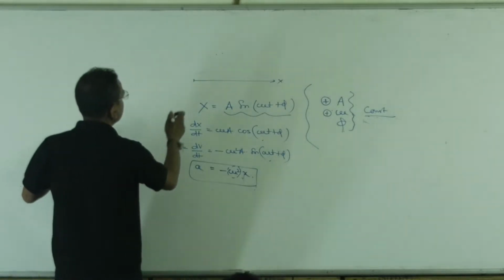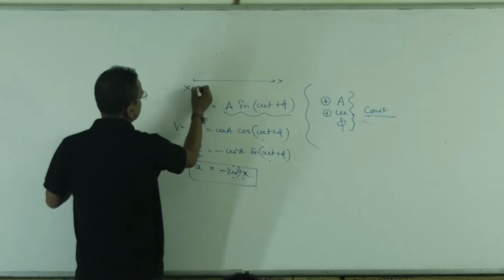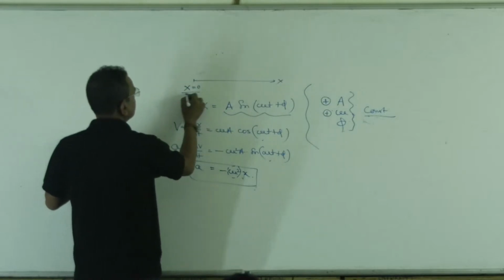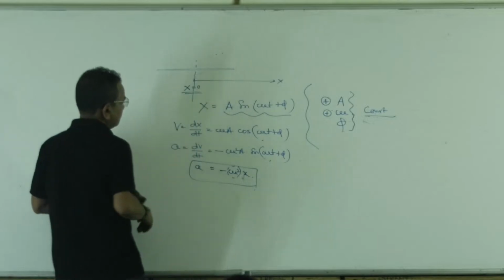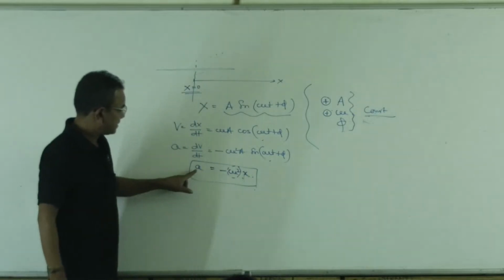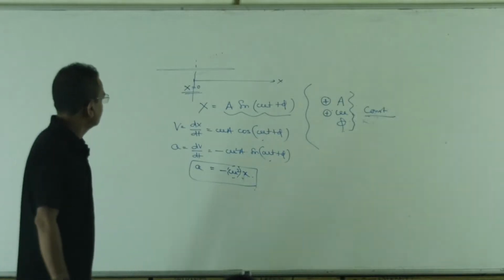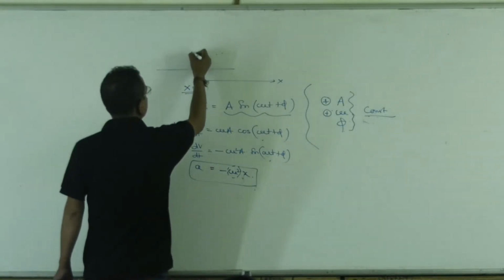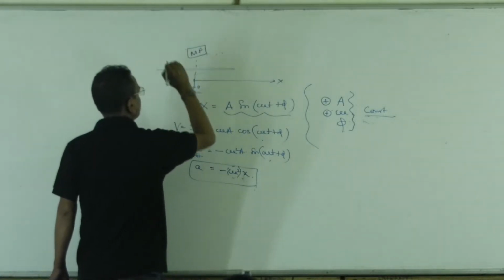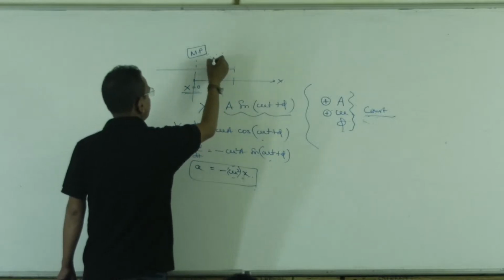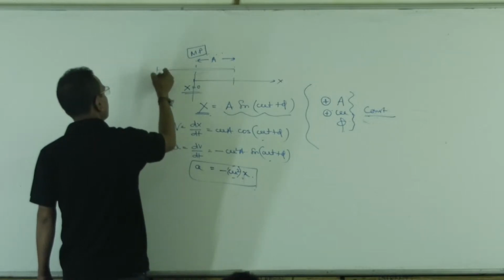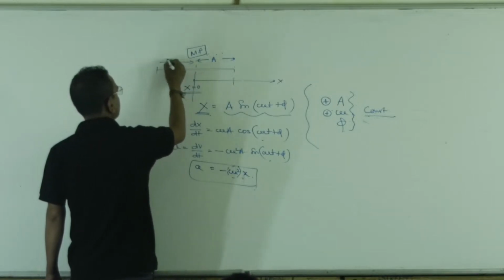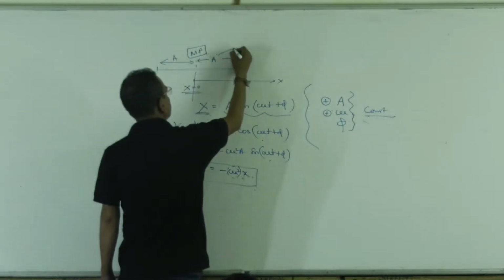In this example, about x equal to 0 the particle is oscillating. So x equal to 0 is the mean position, where the acceleration is 0. The extreme point will be at A, because the maximum value of x is A. This A is called the amplitude of the motion.